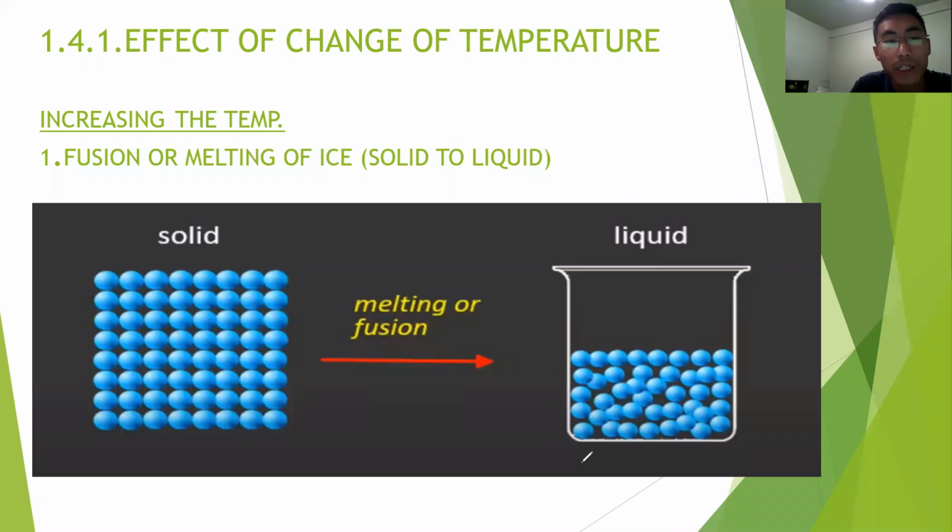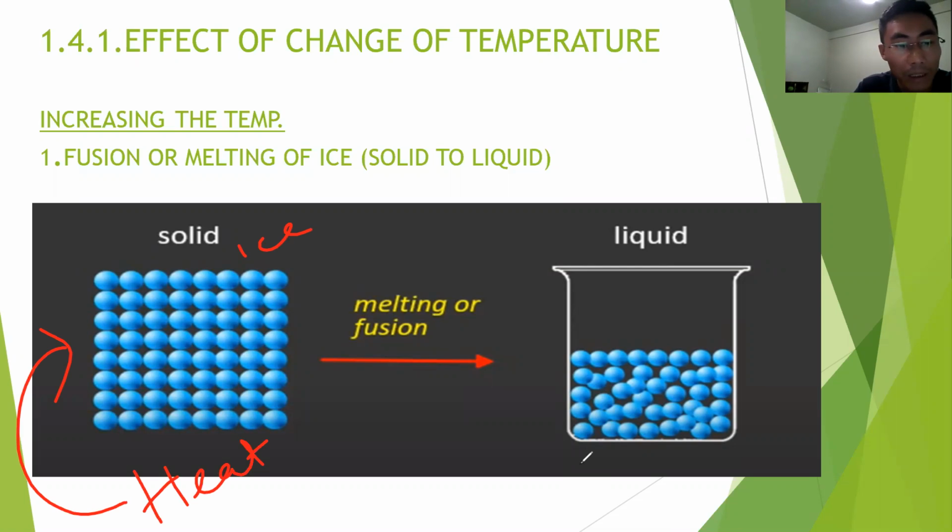Now, effect of change of temperature. What is the effect of increasing the temperature of ice? Right. That is changing from solid to liquid. Okay. Now, suppose that we are applying heat, supplying heat. So when we supply heat to the ice, this heat energy will be absorbed by the particles and then it will be converted into kinetic energy.